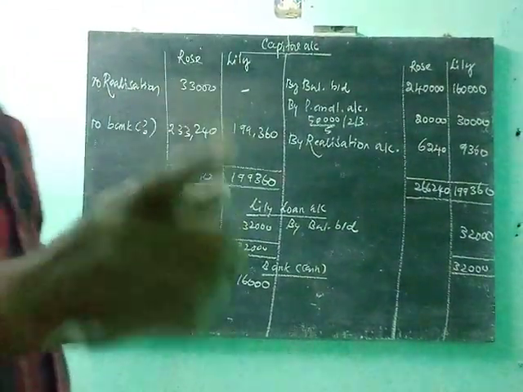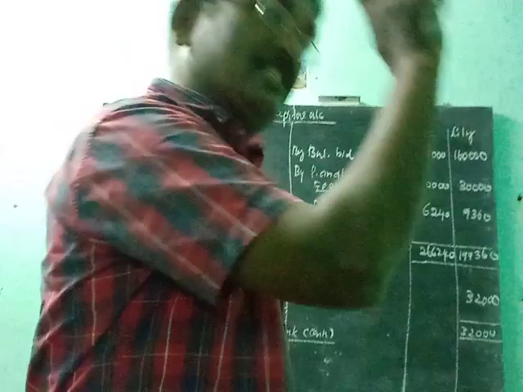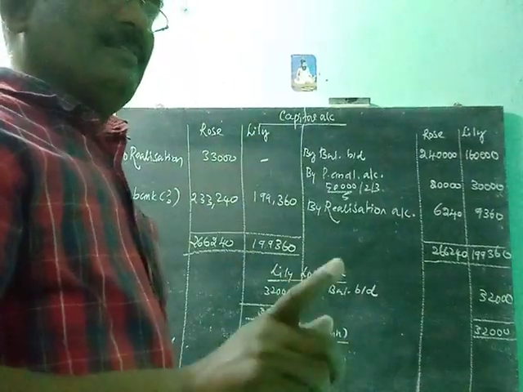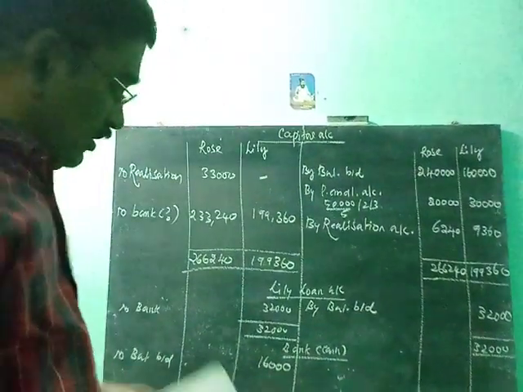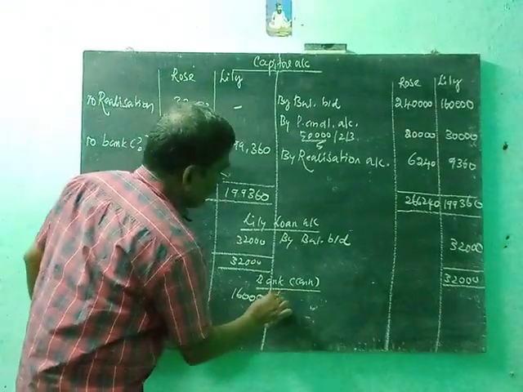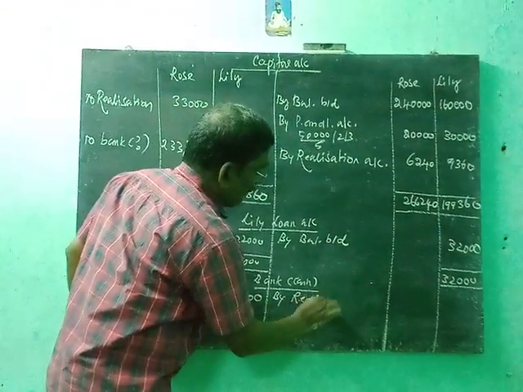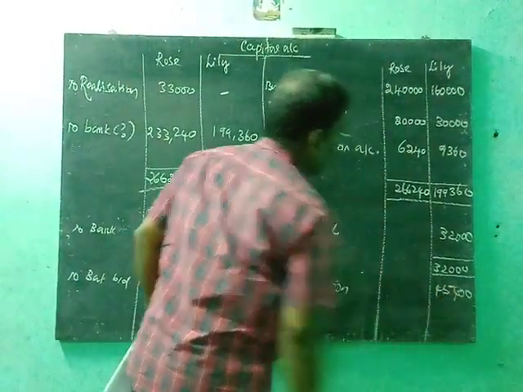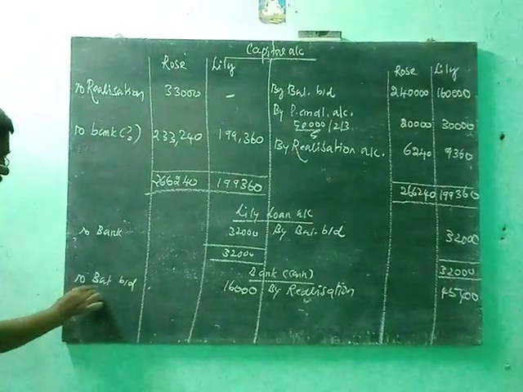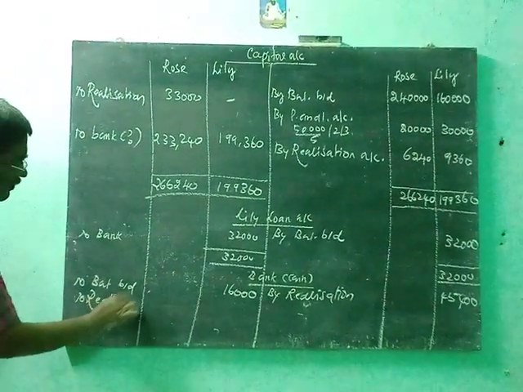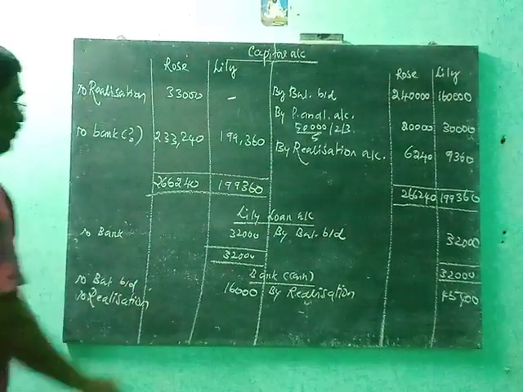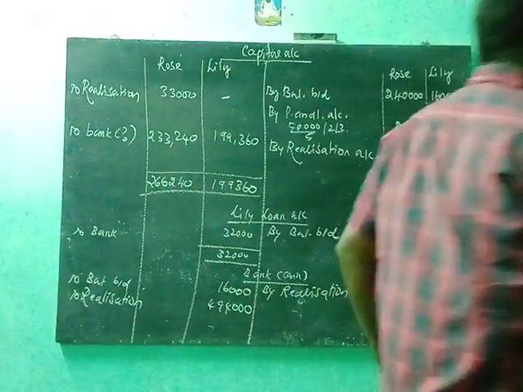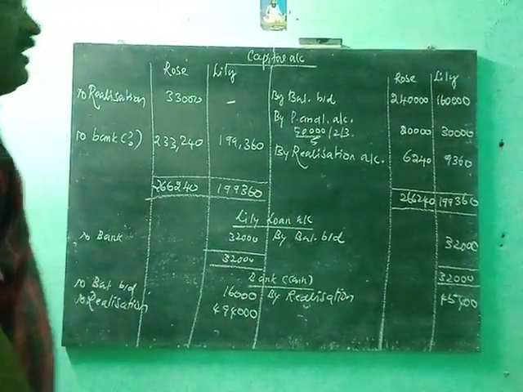Just transfer. If there is bank or cash on the debit side, that is transferred to the credit side. If any cash or bank is on the credit side, that is transferred to the debit side. In this problem, on the debit side of the realization account there are expenses of rupees 45,000. That is credited, what goes out. And on the credit side, assets sold, debit, what comes in, 4,94,000. So in the realization account there are two transactions regarding cash, one on the debit side and another on the credit side.